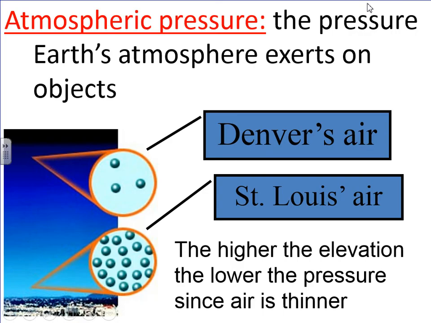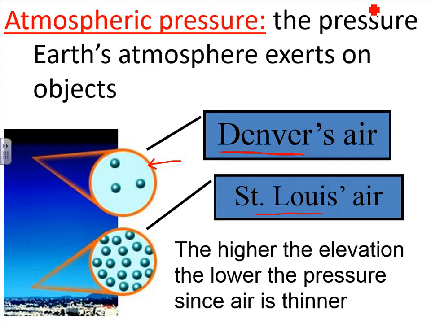Okay, so this has an effect on elevation. For example, if you are higher in elevation, say if you go up to Denver, it has thinner air, which means there's less pressure. St. Louis, where we're at, has more air because we're lower and closer to sea level, so we have a bigger pressure, sorry.